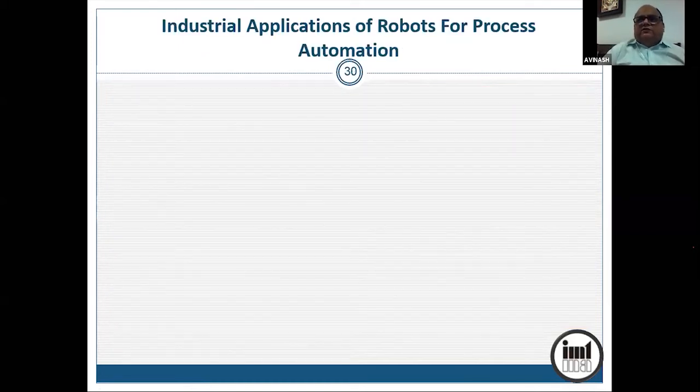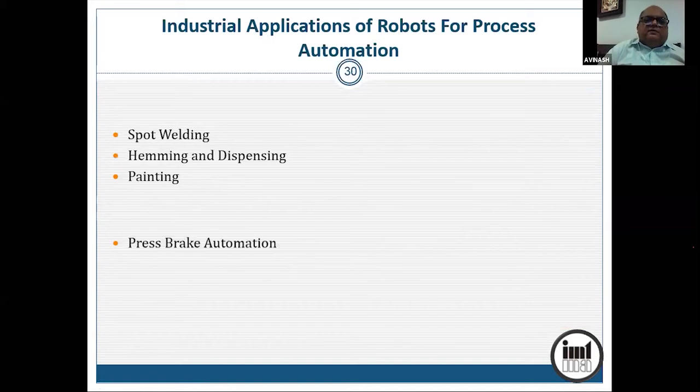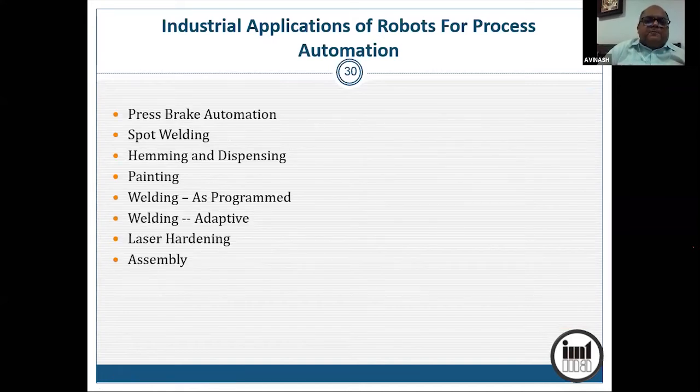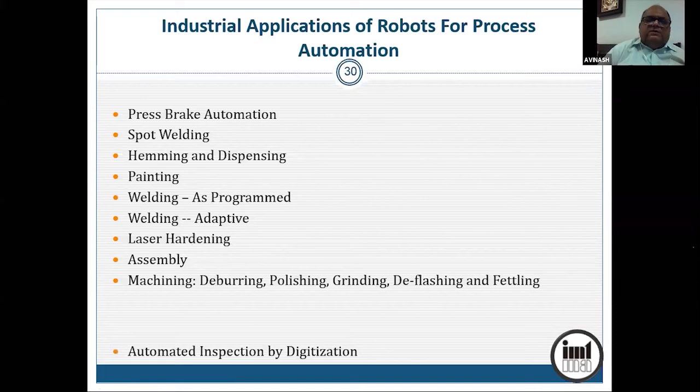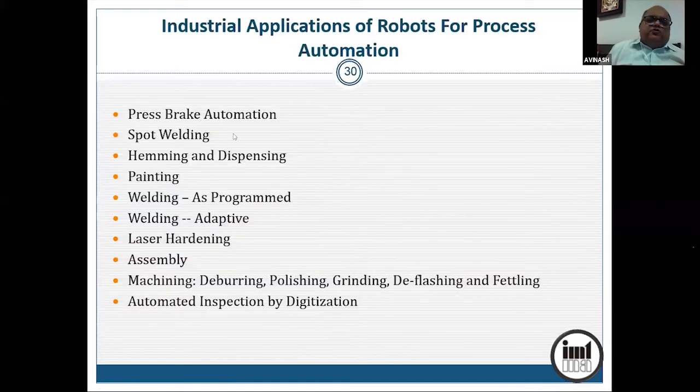Well, these were the applications which were just pick and place, where the part was getting picked and placed. There is another category, and it is a big category, where you do process control using robo. You could be doing so many things. Right from press brake automation to spot welding to hemming and dispensing, painting, welding. Welding, again, there are two varieties: as programmed welding or adaptive welding, laser hardening, laser welding, assembly, machining, deburring.